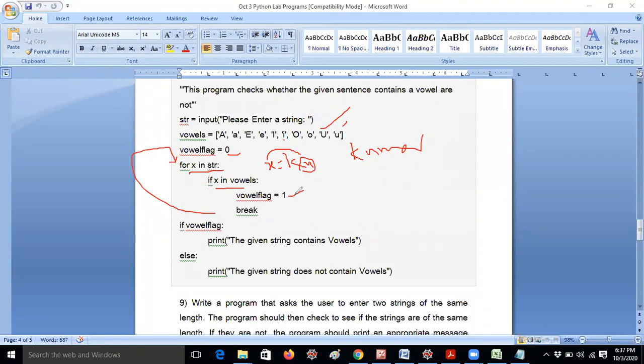After that I am giving break. Break means if one of the letters is a vowel, we no need to check the other letters. Break is a keyword which is used to exit the particular iterations. You know already. It will exit from the for loop. Now it will go to the if vowel flag. Now vowel flag is 1. If of 1 means the condition is true. The given string contains vowels will be displayed. You understand, guys?